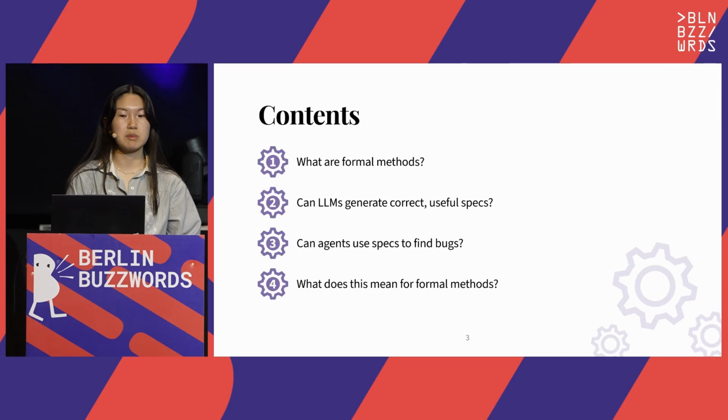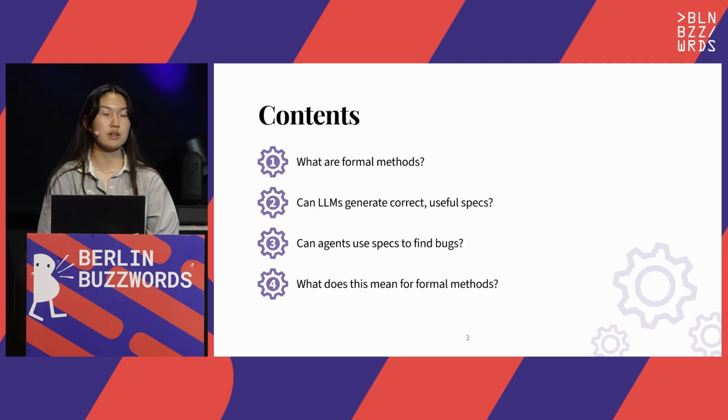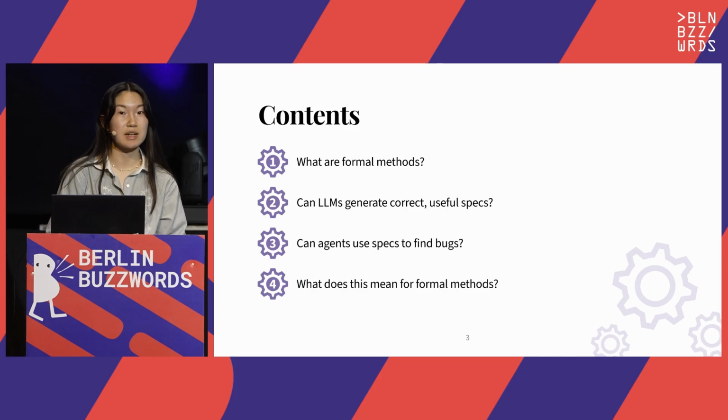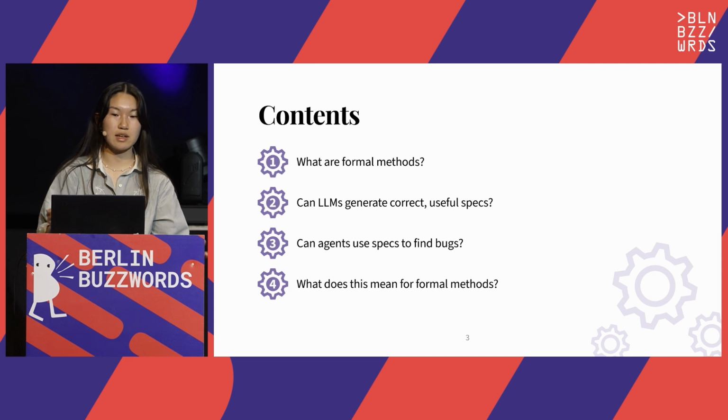So today I'll give a bit more background about formal methods before exploring if state-of-the-art LLMs are any good at them. Then I'll dive into how agents can help leverage formal specifications for bug discovery. And I'll close with some implications I see from these findings for formal methods as a whole.